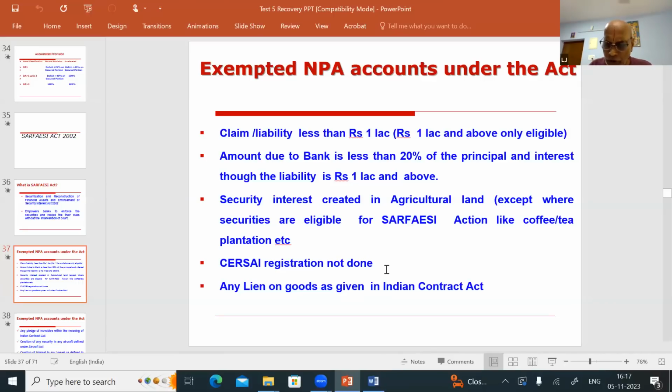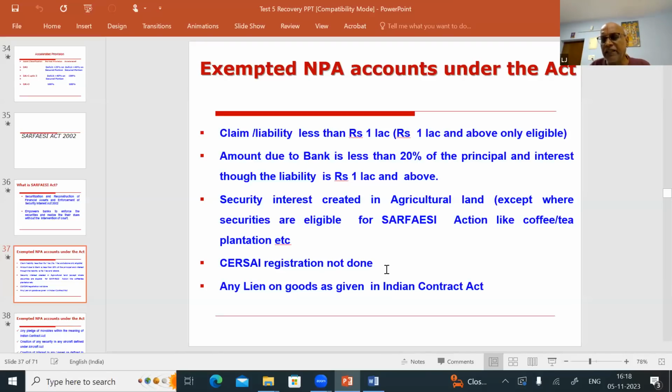If it is immovable under a mortgage transaction, you got a charge under the mortgage transaction, then SARFAESI registration is done, SARFAESI is eligible. If you are having book debts and stock, you have made hypothecation. For this hypothecation also, if you have done SARFAESI registration, you can go under SARFAESI.